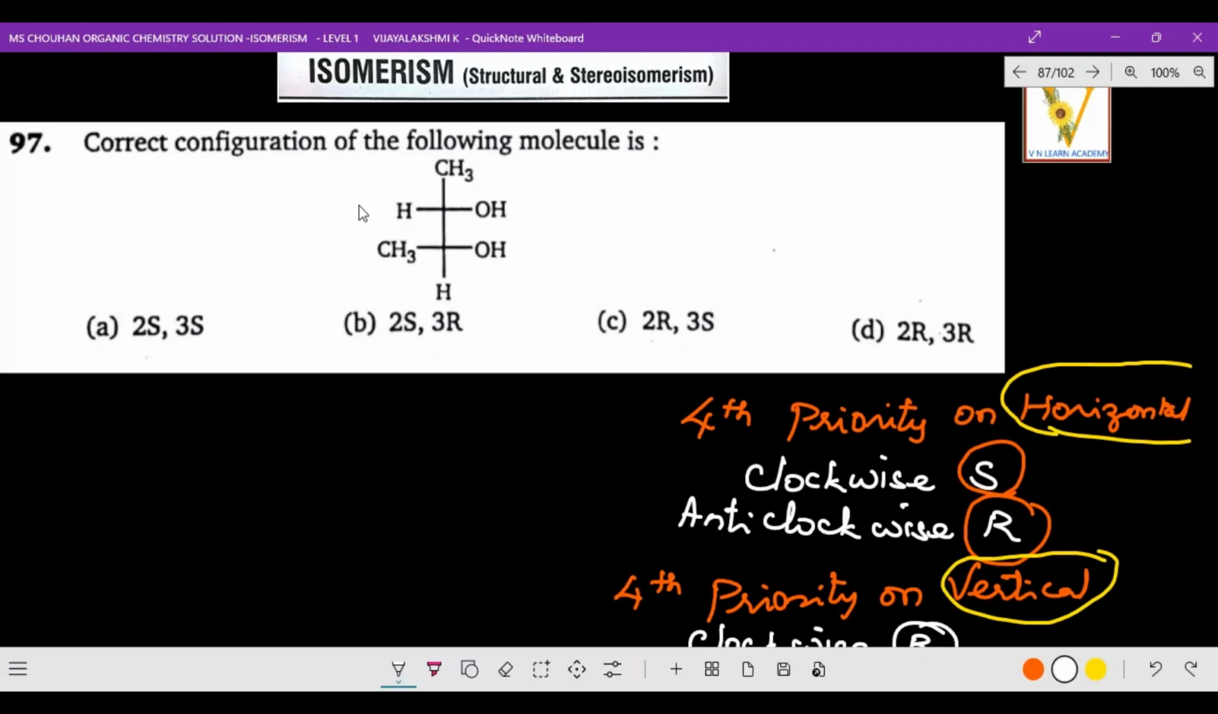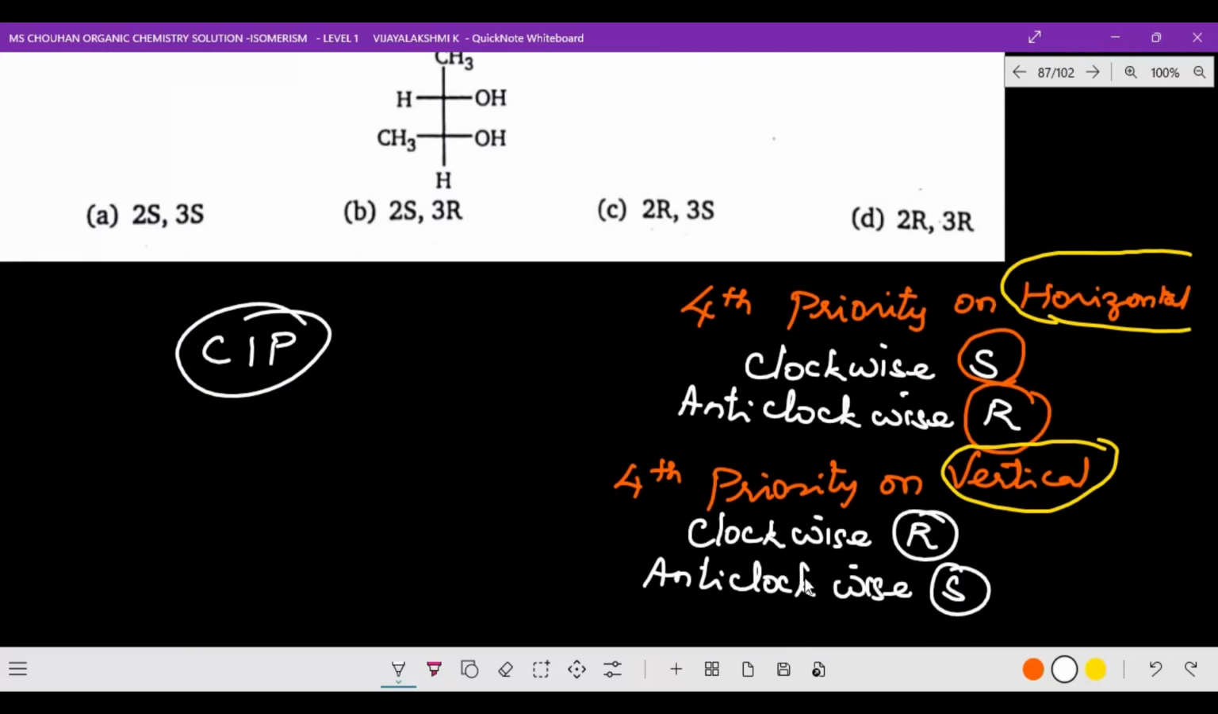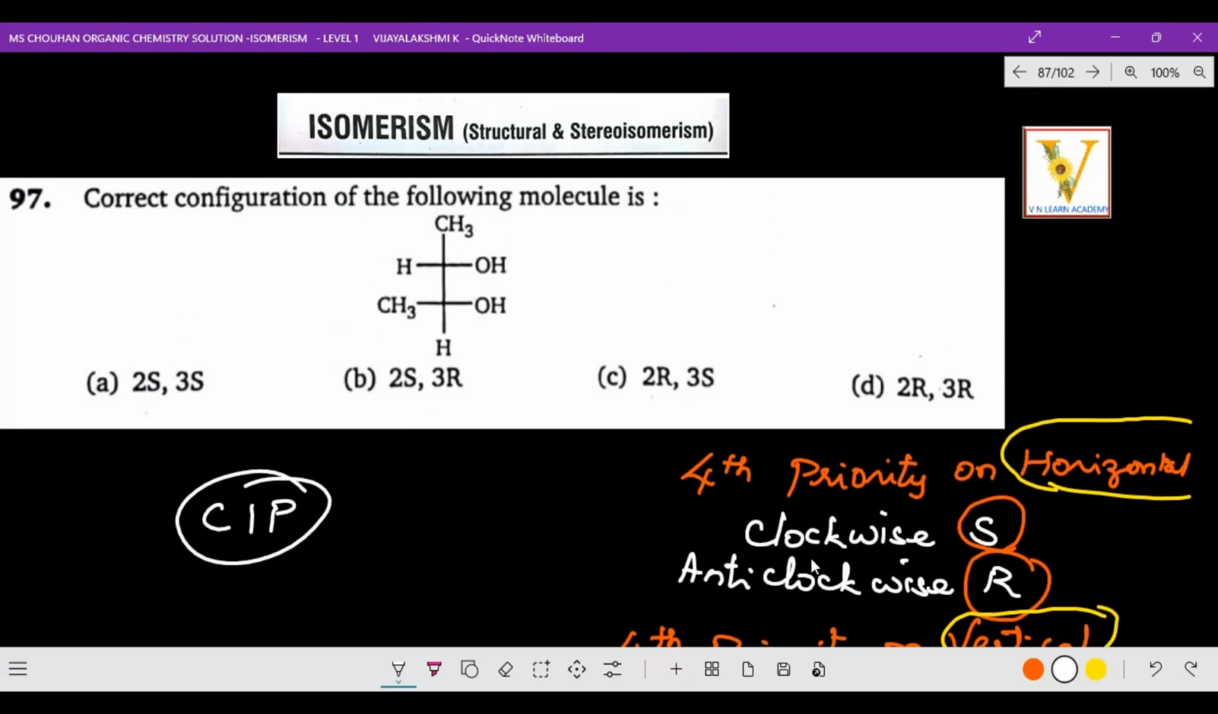It is a simple and known question only. The CIP rule, you know very well. The CIP rule is used to find the absolute RS configuration. Come on, let's go and find it. According to this, you know very well, if the fourth priority is on horizontal, clockwise is S and anti-clockwise is R. In the same way, if the fourth priority is on vertical, clockwise is R and anti-clockwise is S. Okay, come on, let's find that.